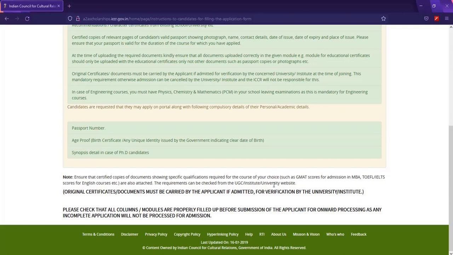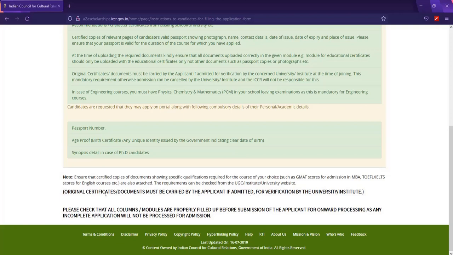So what it means is, if you are applying for a school which requires you to submit either a GMAT score, TOEFL score, or IELTS score for admission, like a Masters in Business Administration, you have to check the university's requirements. If they need such and you don't have it, it means you have to switch your option or the list of universities you selected. Be very cautious of that.